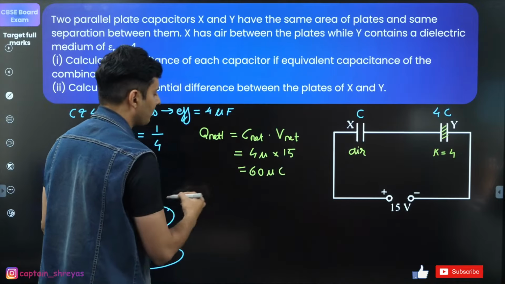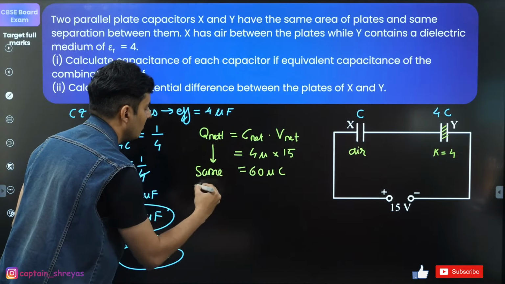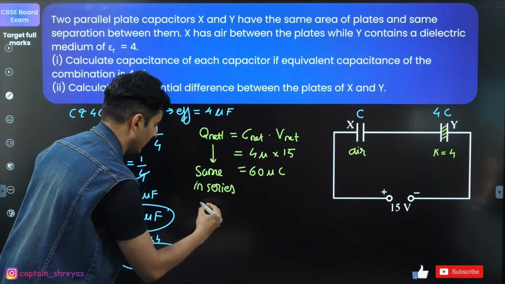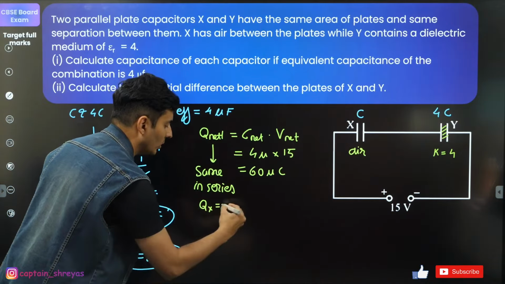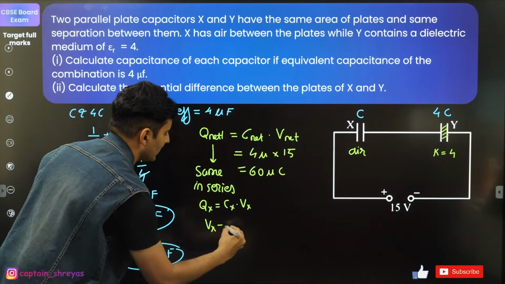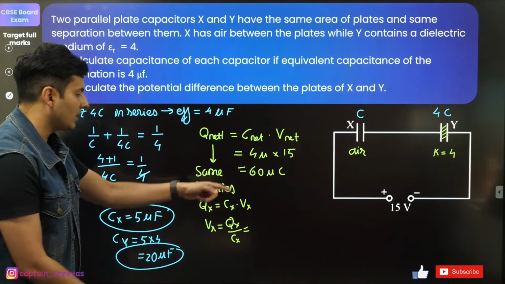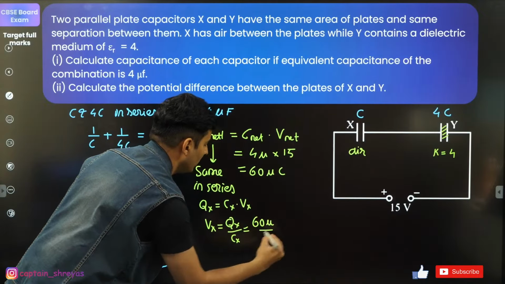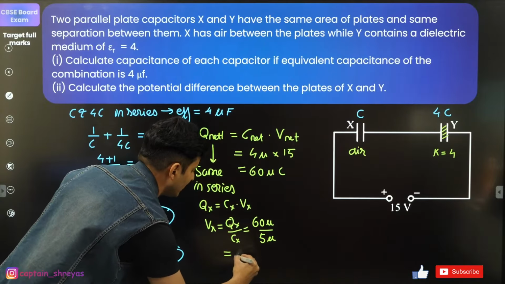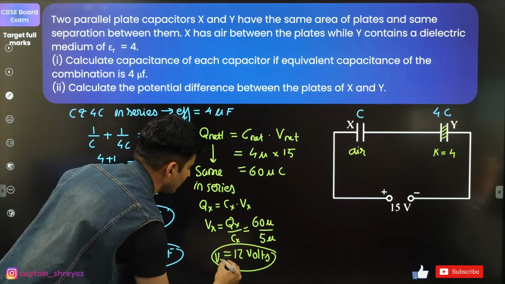Now we know in series combination charge is the same for all the capacitors. Hence I can just say Qx is equal to Cx into voltage across X. So voltage across X will be Qx divided by Cx. Qx, how much is the charge? It is 60 micro. 60 micro divided by capacitance, it is 5 micro. So this is going to be just 12 volts. That is for voltage across X.